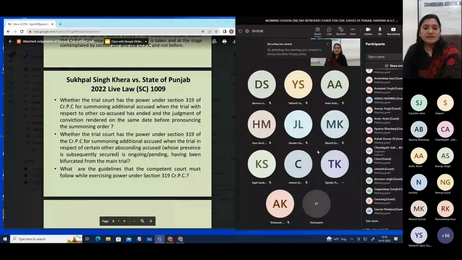Anybody who wants to answer that at this stage, when there is a 319 CrPC application either filed at this stage or filed at the previous stage but taken up at this stage. What will be the guiding factors? Whether the evidence which has been led will be taken into account, or the evidence of, like I said, other proclaimed persons who were later on arrested and there is a separate file going on. Which evidence will be taken into account?